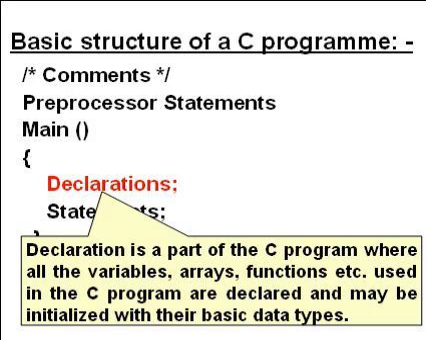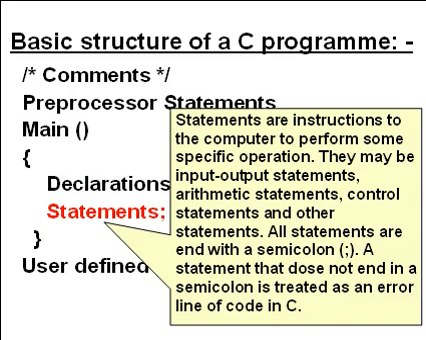Then in the braces we write the declaration. The declaration part consists of all the variables, arrays, functions, etc. Then in the braces we also write statements. Statements are the instructions to the computer to perform some specific operations, like arithmetic statements. All the statements end with a semicolon.